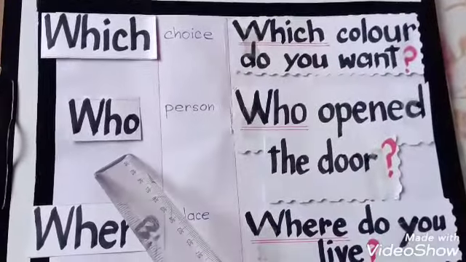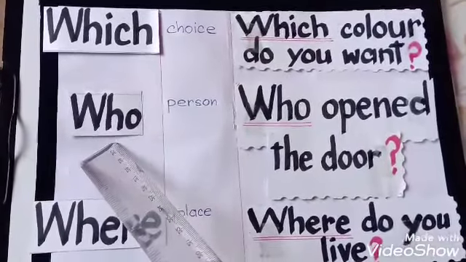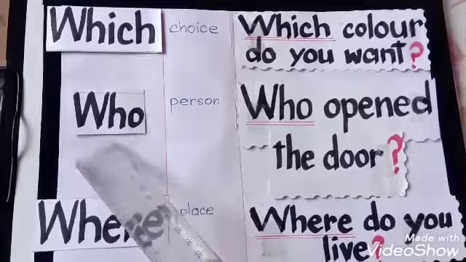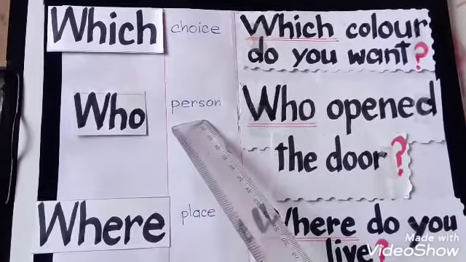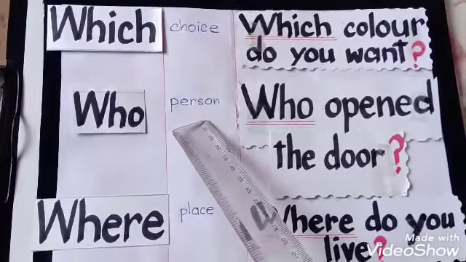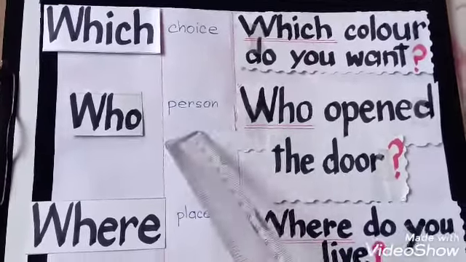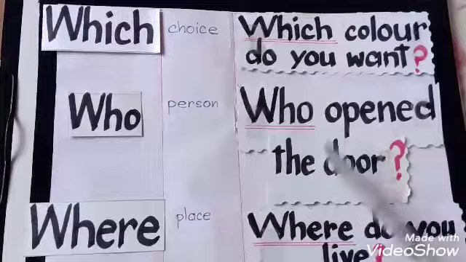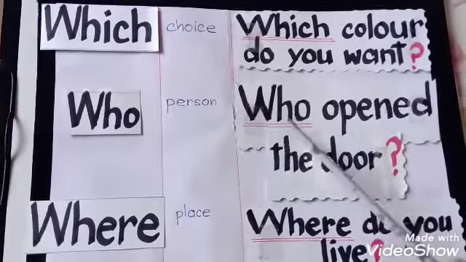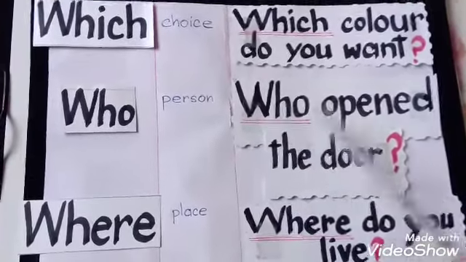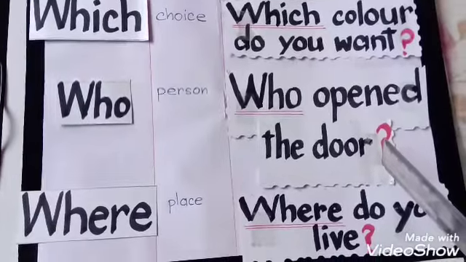We come to the next one, who. Now who is also a WH word. The meaning of who is person. It is talking about a person or pointing to a person. Who opened the door? Who is a WH word. W is capital and then at the end we add a question mark.